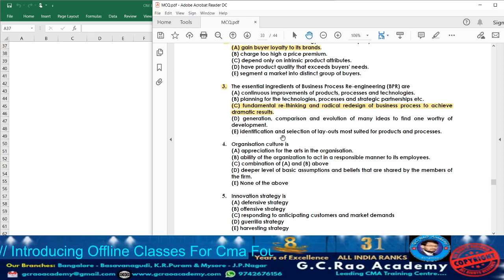Option E, identification, selection of layouts most suited for products and process. Usually in business process re-engineering, what they do, they are going to redesign the existing process. They are not going to create any layout and all. It is going to concentrate on the process, because the name itself tells business process re-engineering means in the business whatever the process will be available, those they are going to redesign, re-engineer it, change it. That is business process re-engineering.